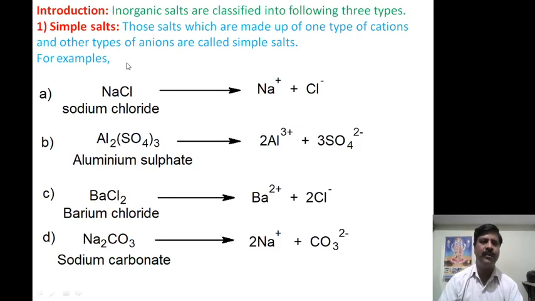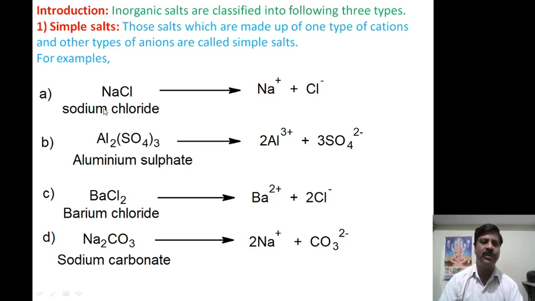Now, introduction. Inorganic salts are classified into three types. First one is the simple salt. Those salts which are made up of only one type of cation and only one type of anion are called simple salts. That is, salts which contain only one type of cation and only one type of anion are called simple salts.